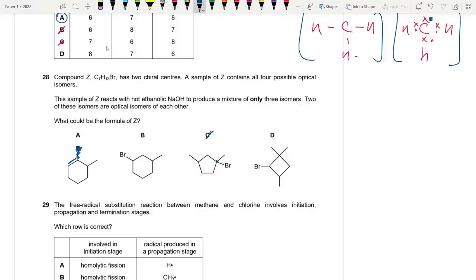This sample of Z reacts with hot ethanolic NaOH to produce a mixture of only three isomers. So when we react A with hot ethanolic NaOH, I'm going to draw it for you here. This does have two chiral carbons, one over here, one over here. So one of the possibilities is this. This is the other possibility.